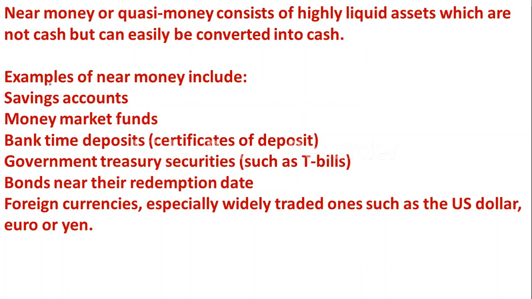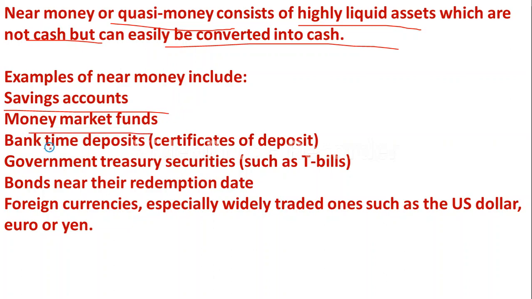Here you can see the definition also. Near money, or it is also known as the quasi money. It consists of highly liquid assets which are not cash but can easily be converted into cash. Examples: saving accounts we can easily transfer, money market funds, bank time deposits, government treasury securities, bonds, foreign currencies. These are all examples for near money.